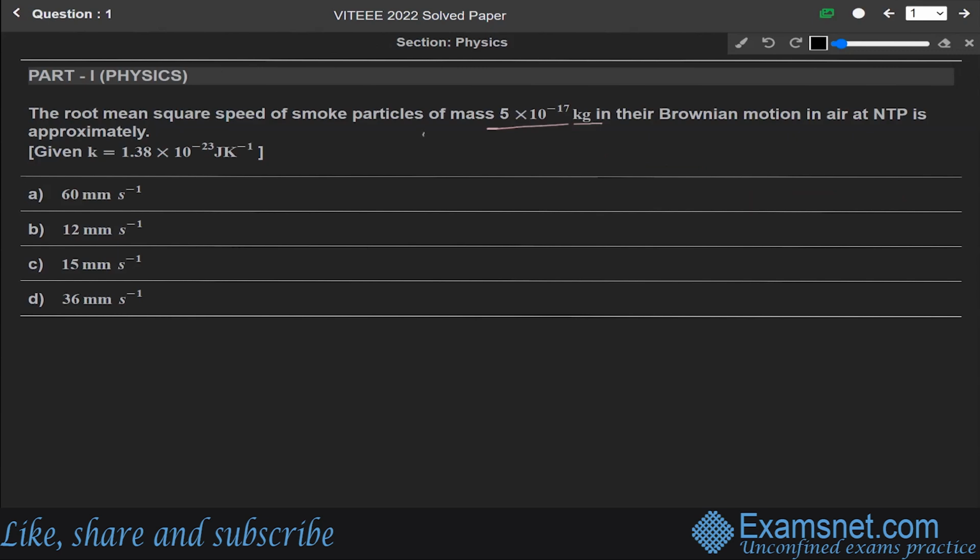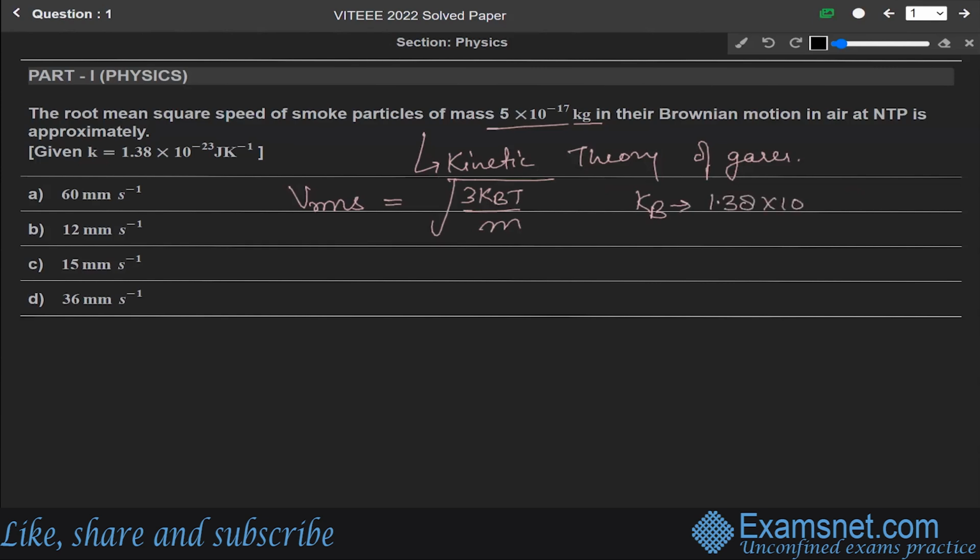First of all, this question is from the chapter of kinetic theory of gases. We know that the root mean square speed v_rms is given by under root 3 k_B T by m, where k_B is the Boltzmann constant, and its value is 1.38 into 10 to the power minus 23 joule per Kelvin. Just put the numerical values in this under root and we will get our desired answer.